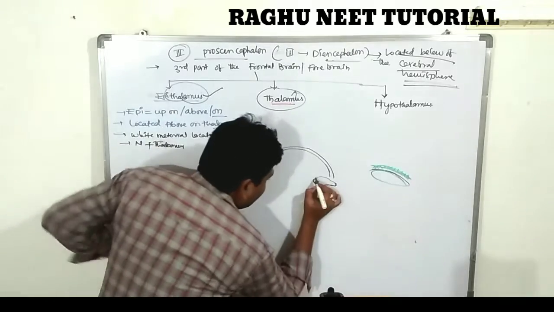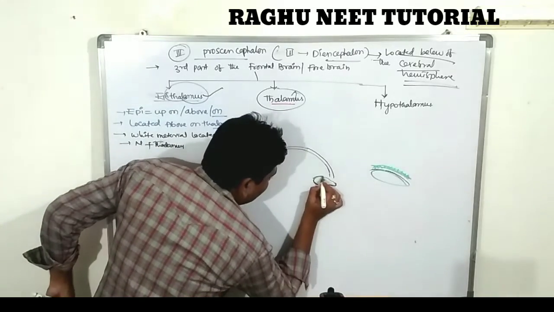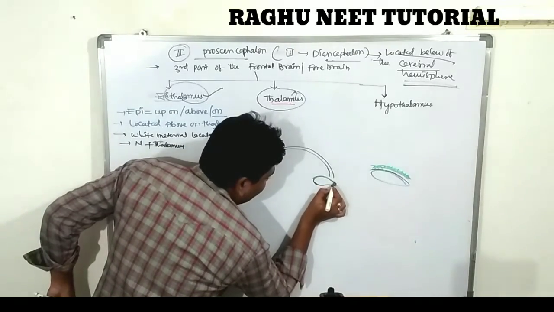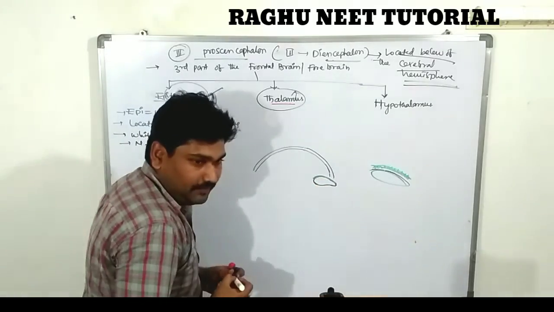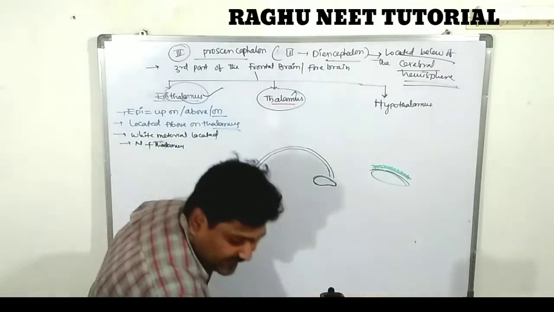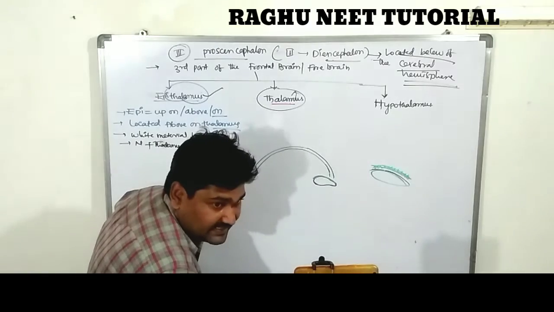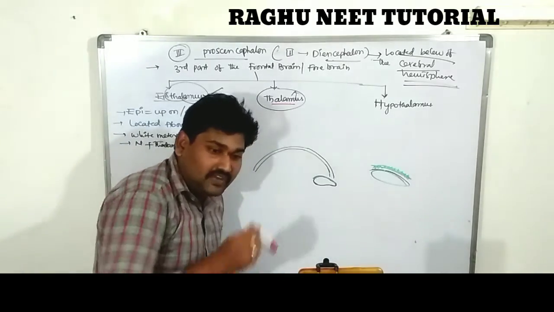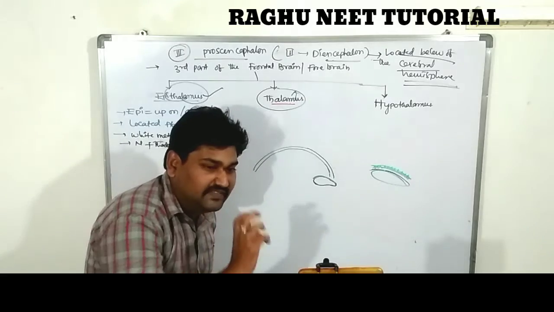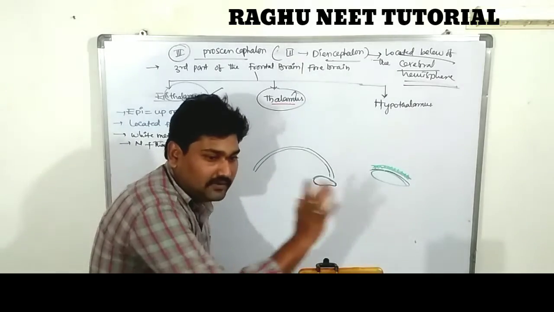This is the thalamus, and this is the epithalamus. The green color indicates the epithalamus, and the black color indicates the thalamus. On the surface of the epithalamus there are clusters of vascularized nerves.